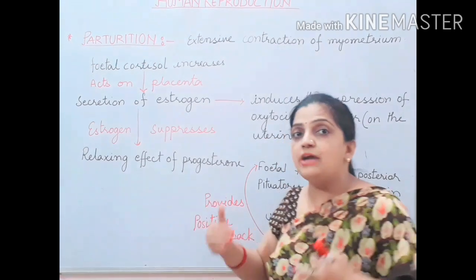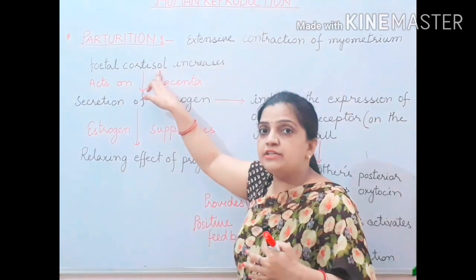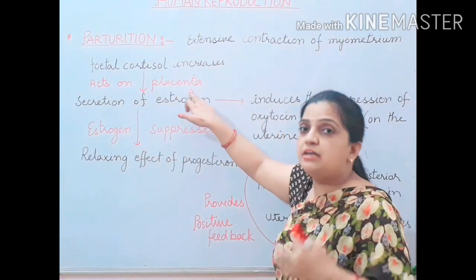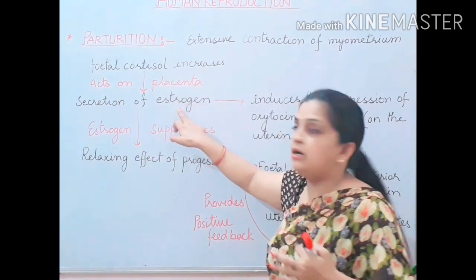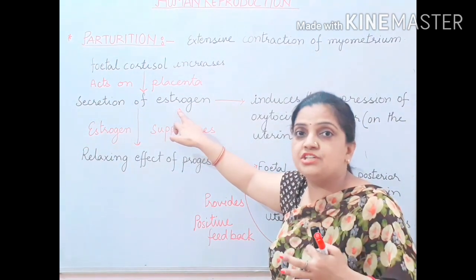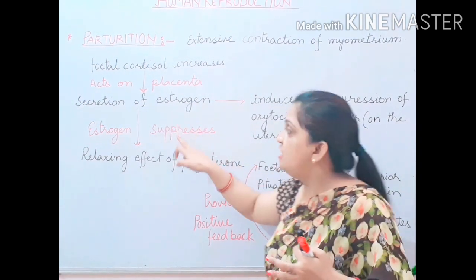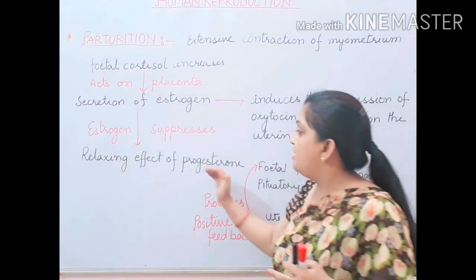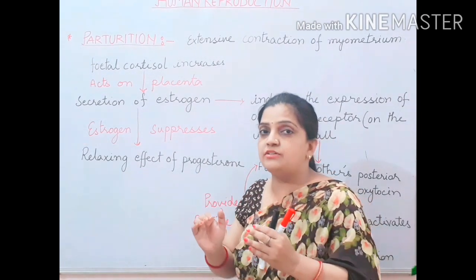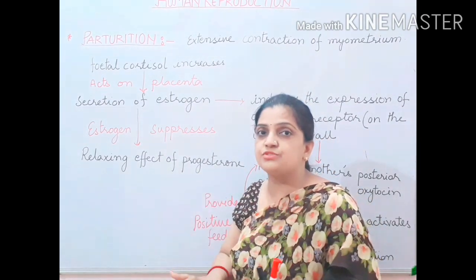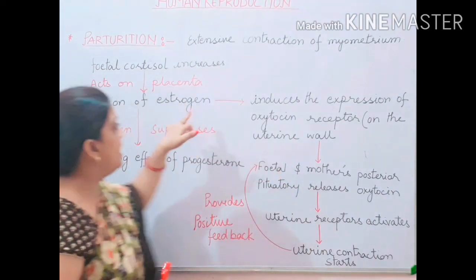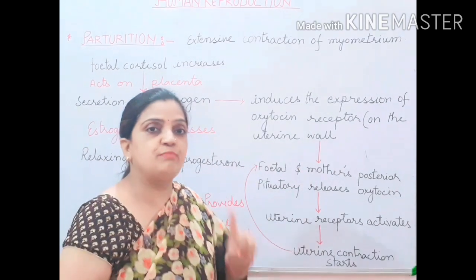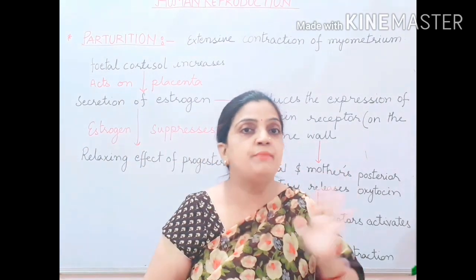childbirth has come, so at that time your fetal cortisol level will increase inside the womb. Then this will act on the placenta, and the placenta will allow the secretion of estrogen, and this estrogen secretion will suppress the relaxing effect of progesterone. Children, as soon as the progesterone relaxing effect is reduced, on the other part, estrogen starts a different work. So children, estrogen is playing two important roles in the parturition process.